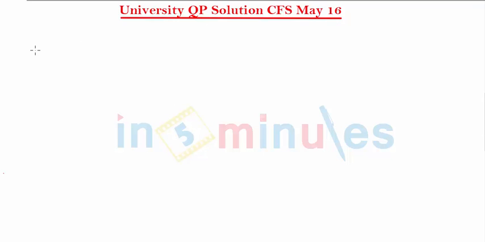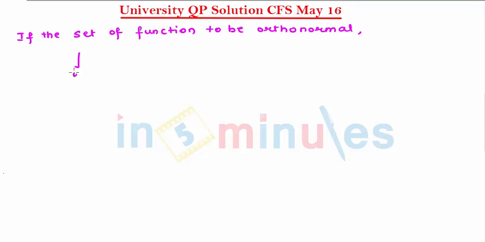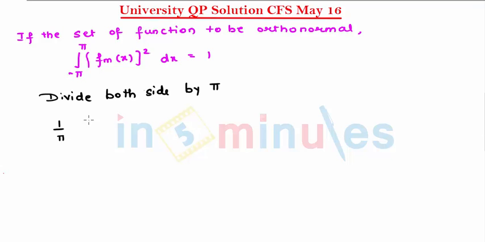So I say if the set of functions is to be orthonormal, we should have the integral from minus pi to pi of fm of x whole square equal to 1. So the value which I have got, that is pi. So what I do now, divide both sides by pi. So hence I can write 1 upon pi, minus pi to pi, fm of x the whole square dx, that comes to be, the answer was pi. Now I'm going to divide it by pi.